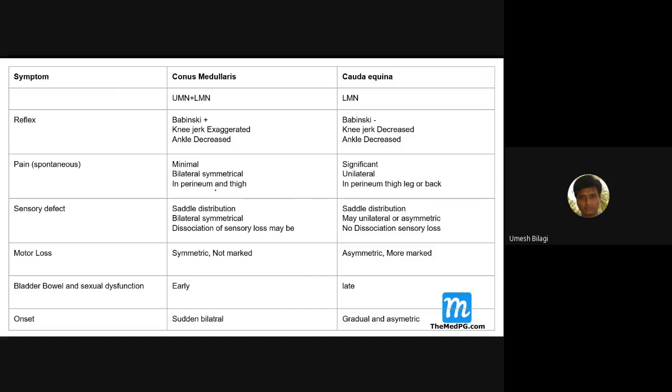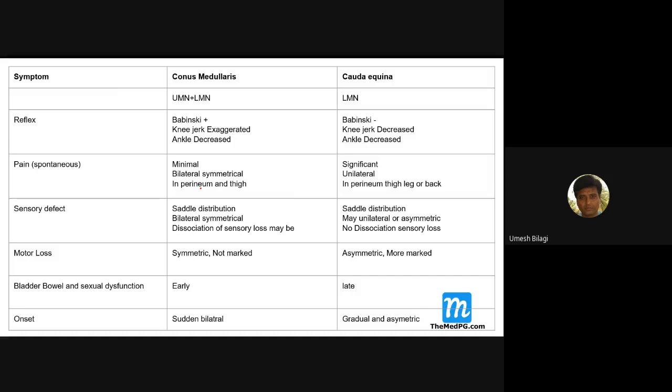Why does conus medullaris affect only the perineum and inner part of the thigh? Sir, it involves sacral fibers. The terminal part of the spinal cord is nothing but the upper motor neuron part of the sacral dermatomes. So if that is damaged, what are the sacral areas? They distribute in a saddle pattern. I'll show the dermatomes later.